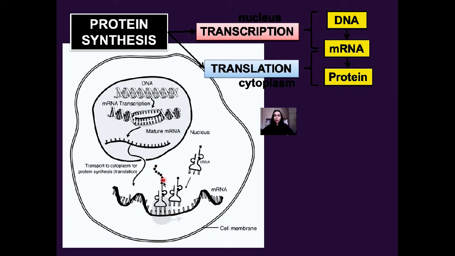The amino acids carried by the transfer RNA are now going to become attached by peptide bonds to form the required protein. Each transfer RNA is released to pick up more amino acids. Can you see?